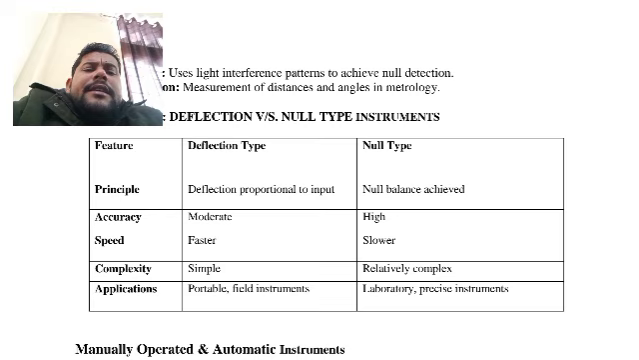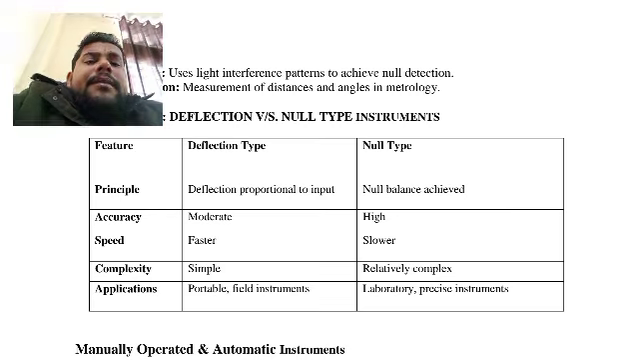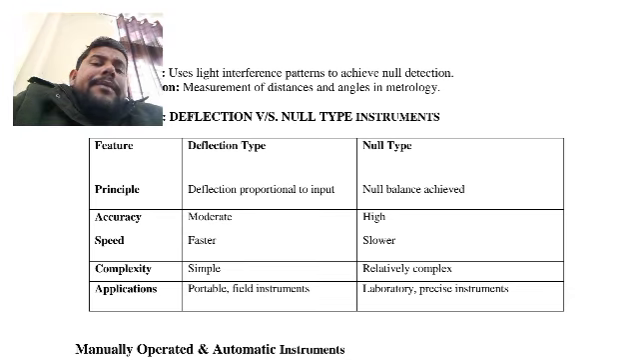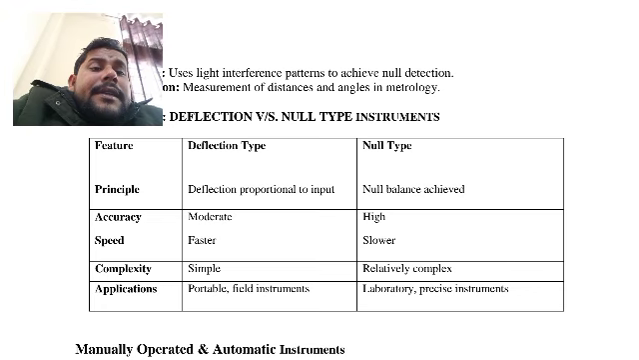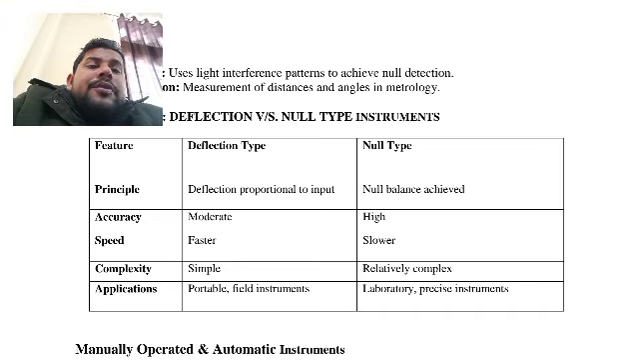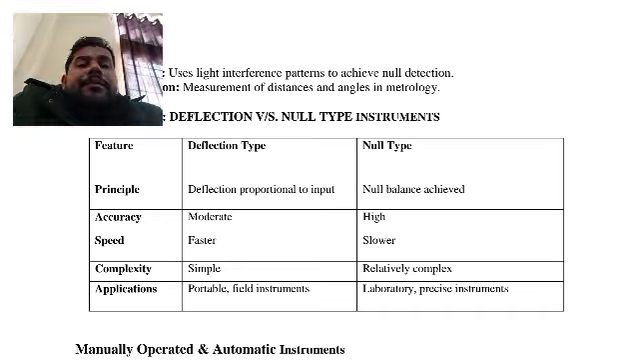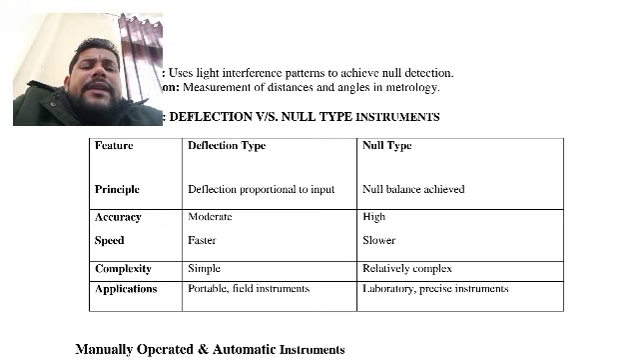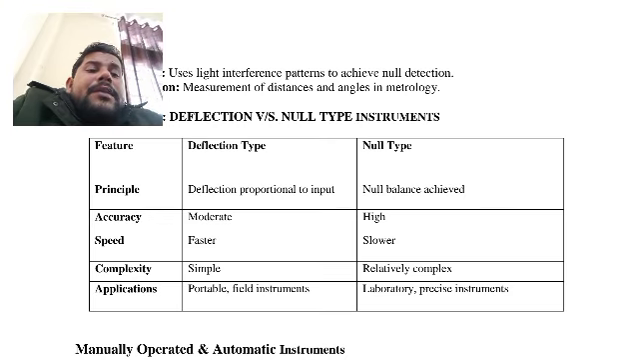On speed, the deflection type is faster because we can measure very fast; there is no need for much time. But the null type is slower because getting the null position requires time. On complexity, deflection is very simple, while null type is relatively complex. On application, deflection suits portable field instruments, while null type is generally used as a laboratory precision instrument.